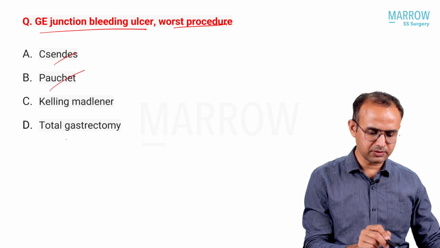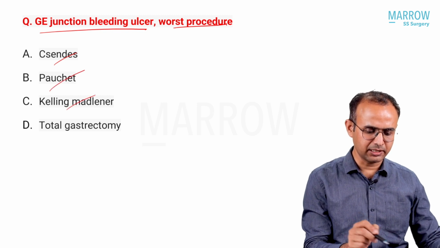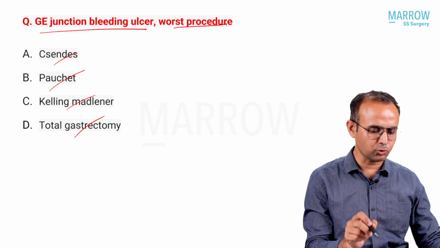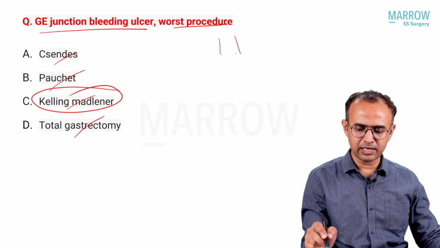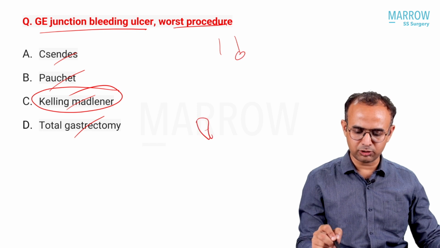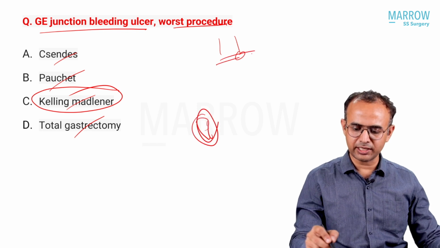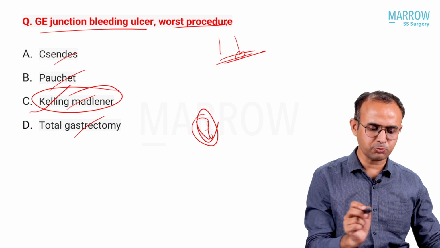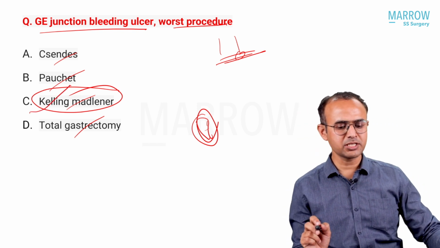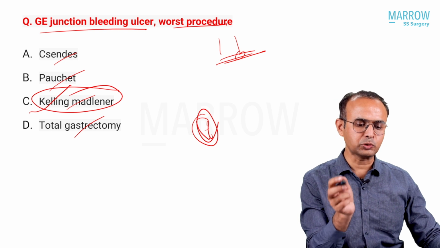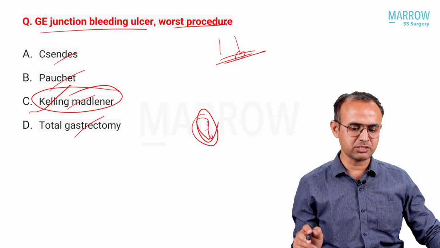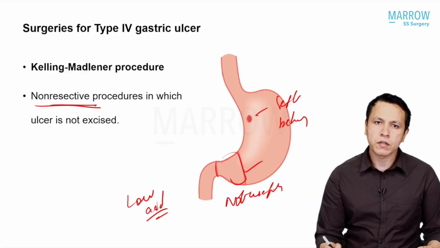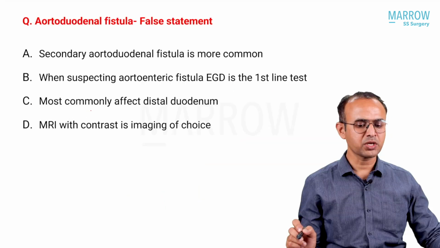Sindis, Pouchet's and Kelling-Mendler's and total gastrectomy. Kelling-Mendler is a procedure where, for the proximal ulcer, we do the antrectomy. So this is not going to take care of the bleeding. This is the worst procedure to be done for bleeding GE junction ulcers. This is not going to deal with the pathology. It is going to be a palliative at the distal end. So this is the worst procedure.